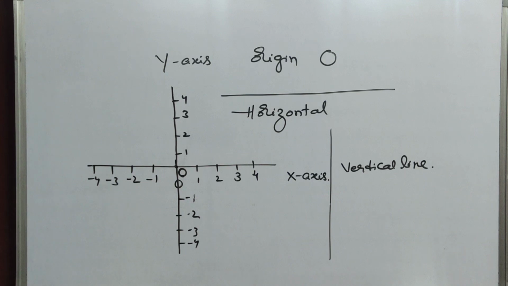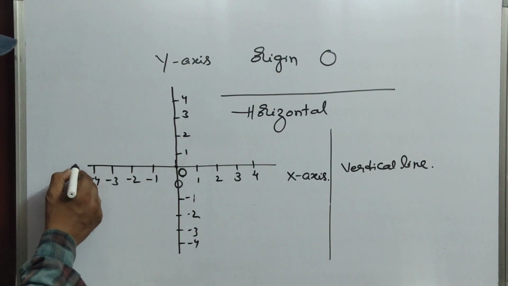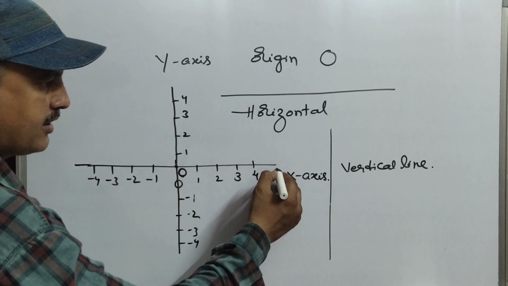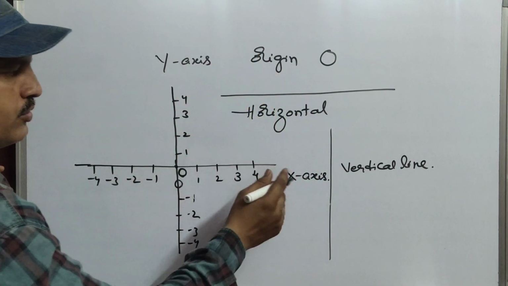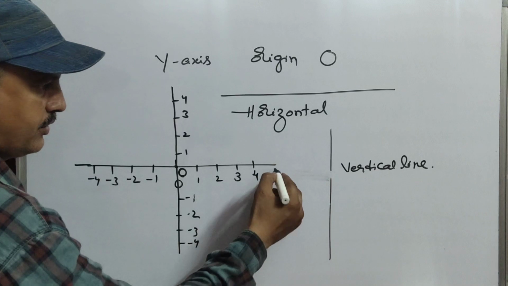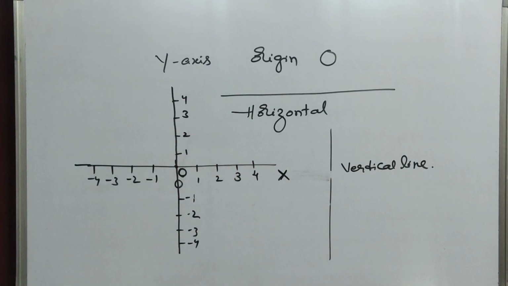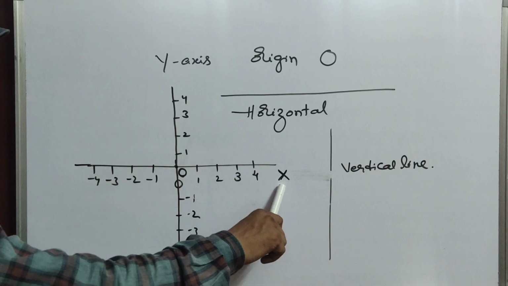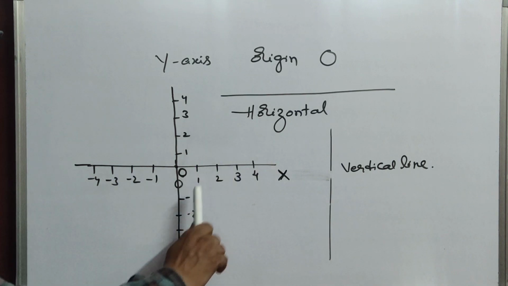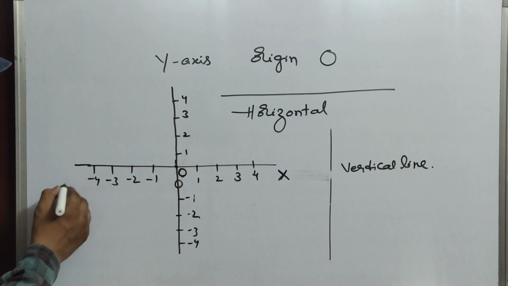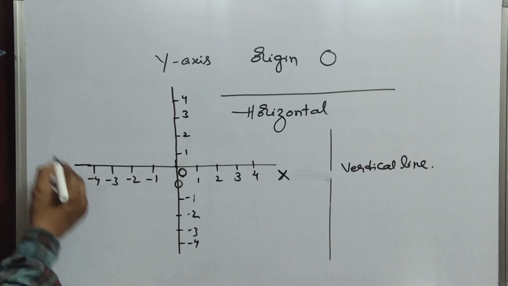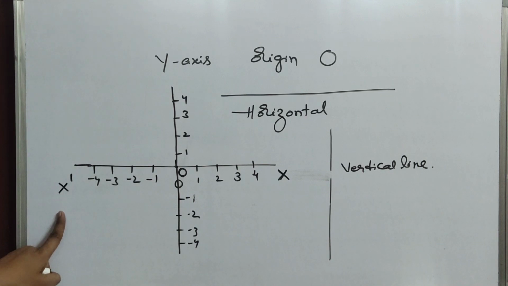Okay children, now I'll give some names. On the x-axis, the right side is positive, so you can write it as capital X. Where I wrote X means all positive numbers. Here I am writing X dash, which indicates all negative numbers.